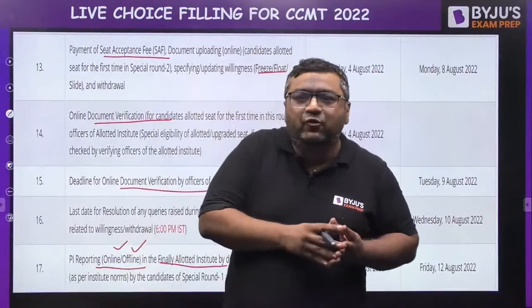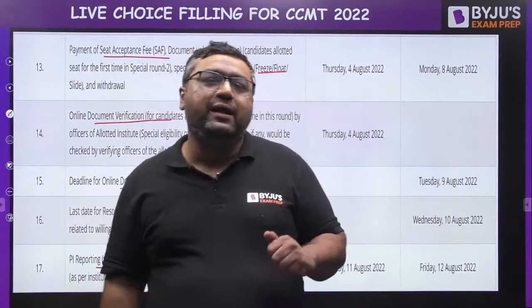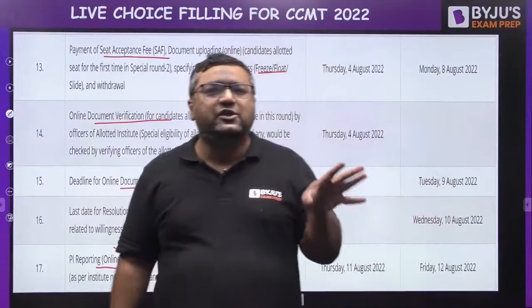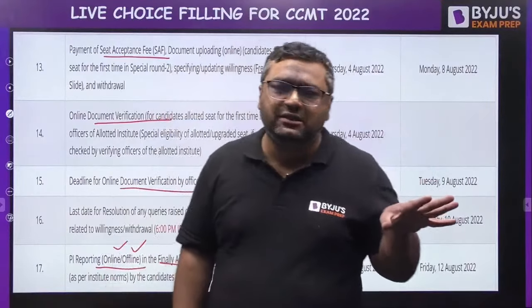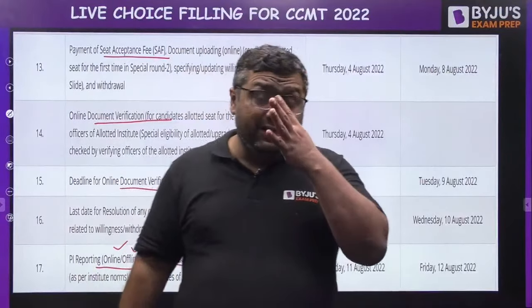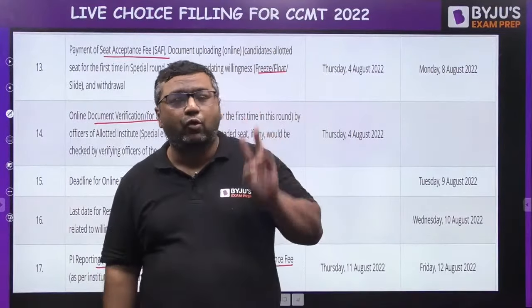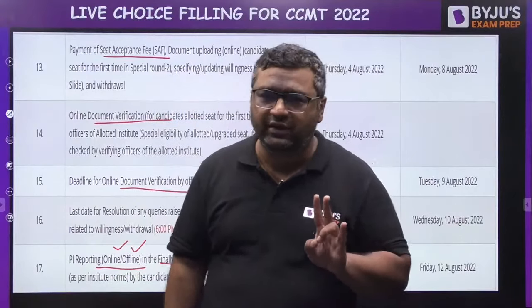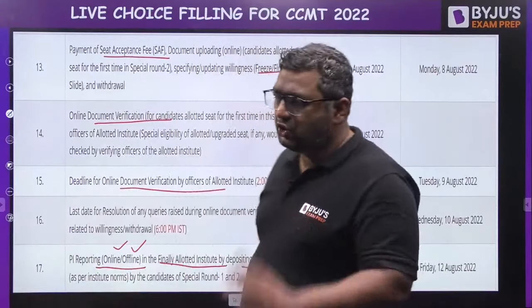In between, anytime you want to withdraw, you can withdraw. Only processing fees of 1000 to 2000 rupees will be taken from you. The rest of the money will be refunded. But as I said, the registration fees for both times are non-refundable. So mind this for sure.